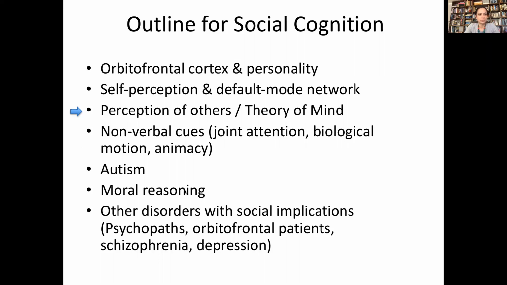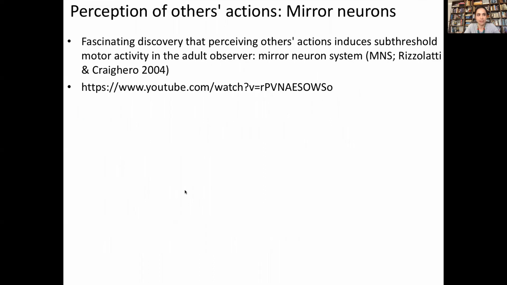All right, so moving on to the perception of others. So we talked about the self. How do we perceive others now? And we'll also talk about theory of mind. So the perception of others as actions led a lot of researchers to discover what we now call mirror neurons.